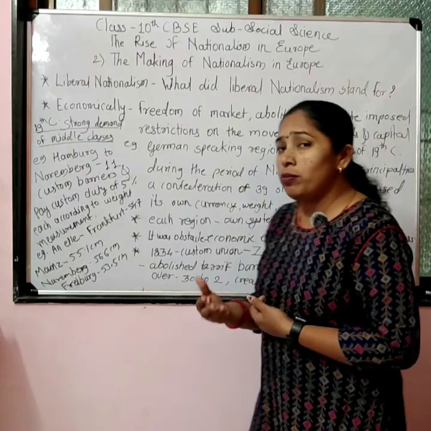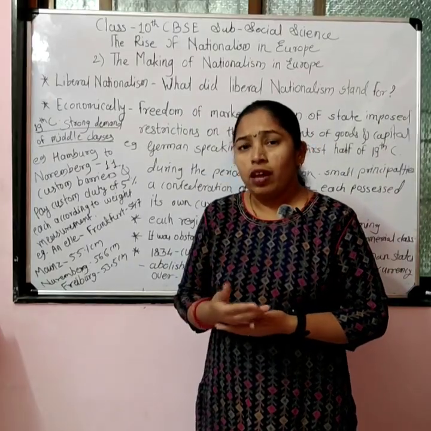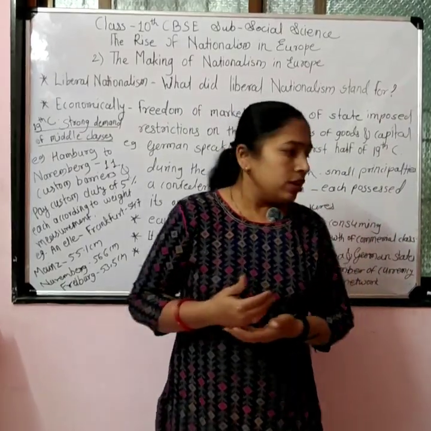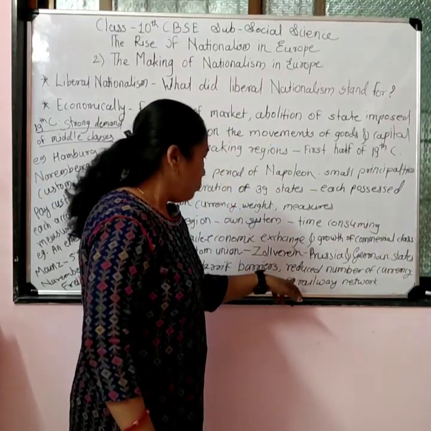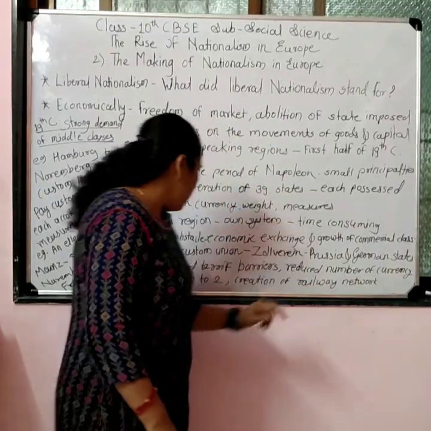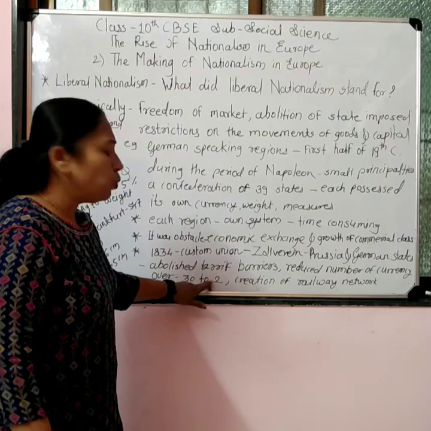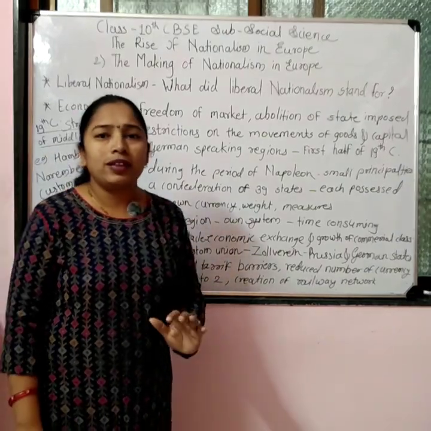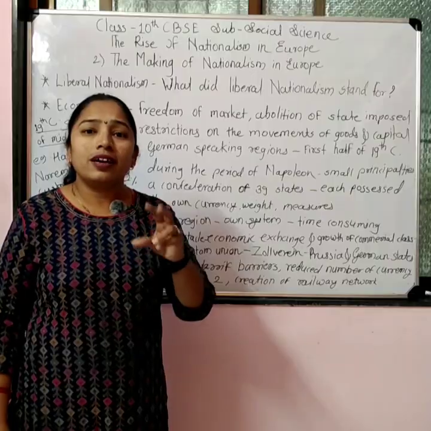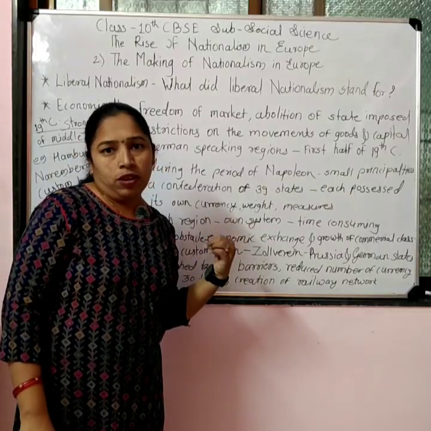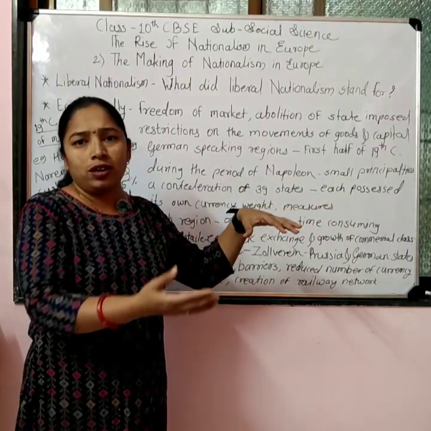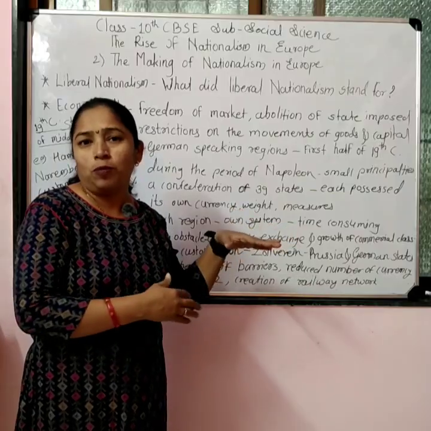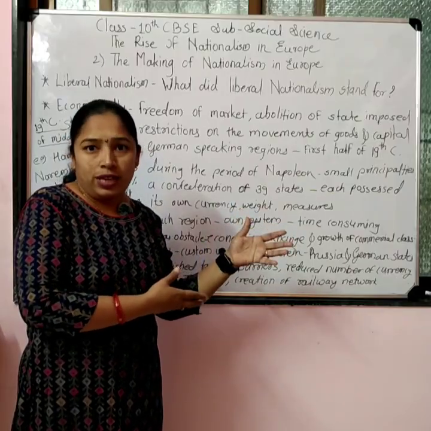It also reduced the number of currencies, from over 30 to 2. It means in every state traders had to pay taxes in the currency of that particular state. So every state having its own currency, traders had to carry the type of currency which could be used there.